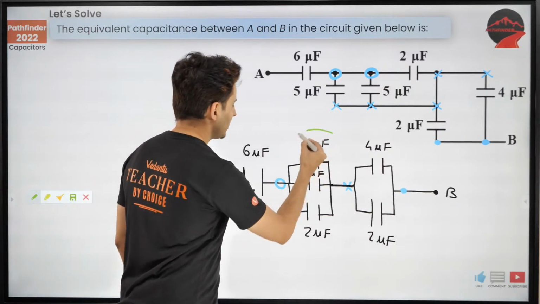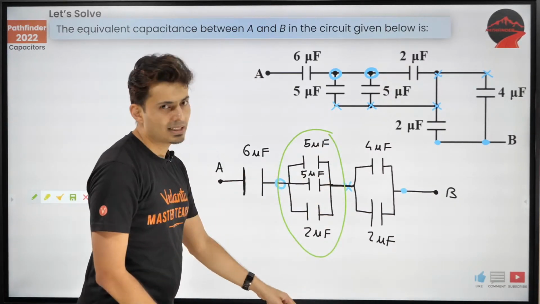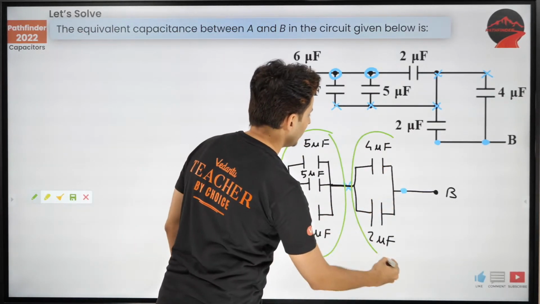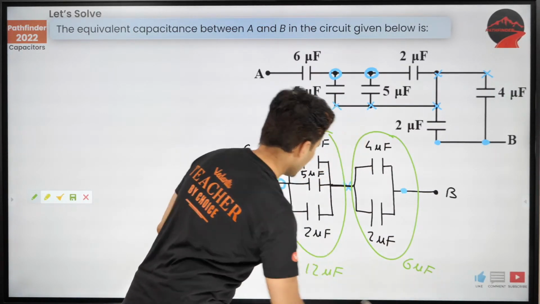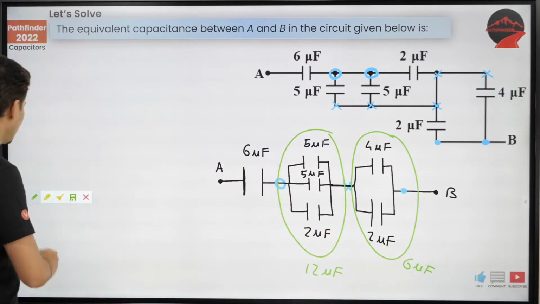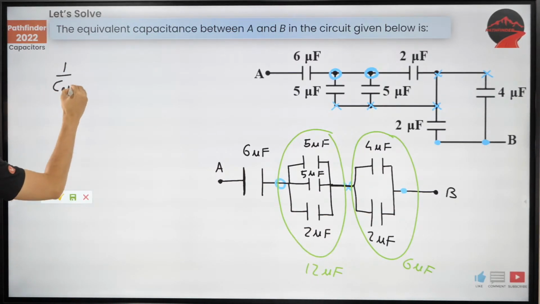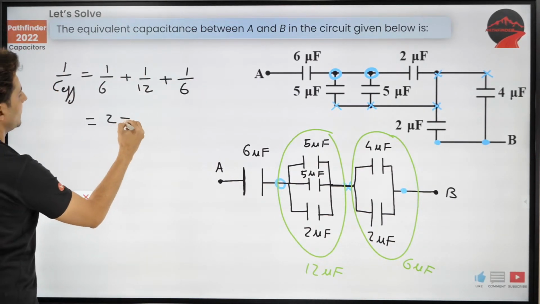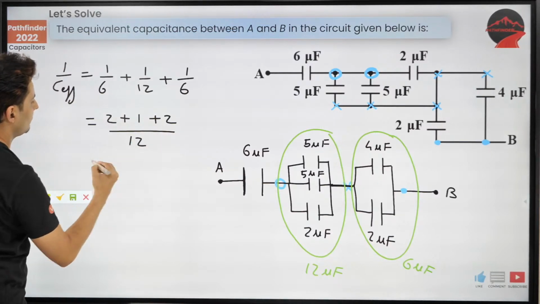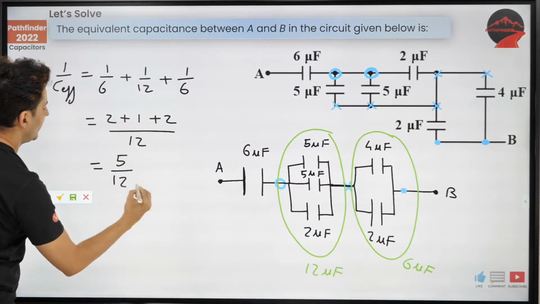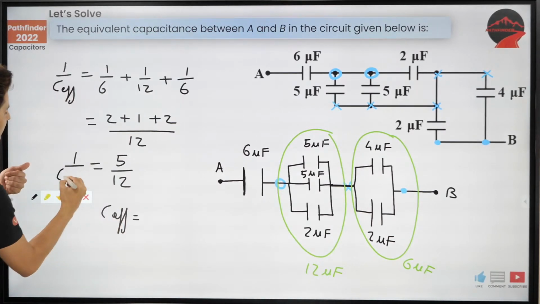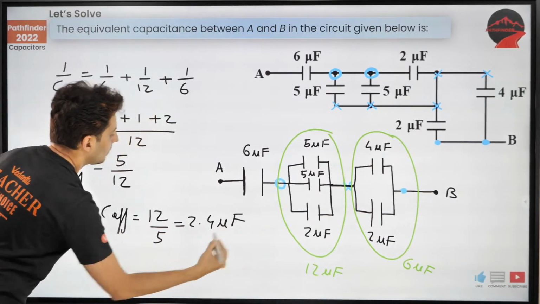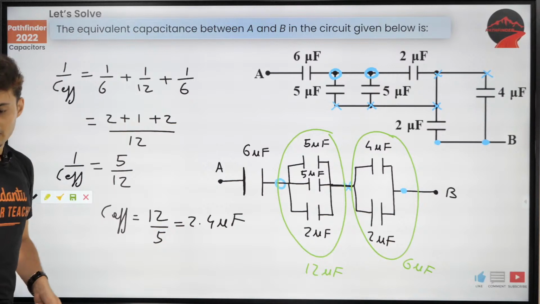Now it's simple, guys. There is nothing great about this. These 3 capacitors being in parallel, just add the capacitances. 5 plus 5 plus 2, that's 12 microfarad. Correct? 2 plus 4, that's 6 microfarad. So 12, 6 and 6 are in series. So 1 by C effective will be 1 by 6 plus 1 by 12 plus 1 by 6. This is 2 plus 1 plus 2 divided by 12, which is 5 by 12. So remember this was 1 by C effective, so flip it, it's 12 by 5, which is 2.4 microfarad. That's the answer. It's not 5 by 12, it's 12 by 5. Be careful.